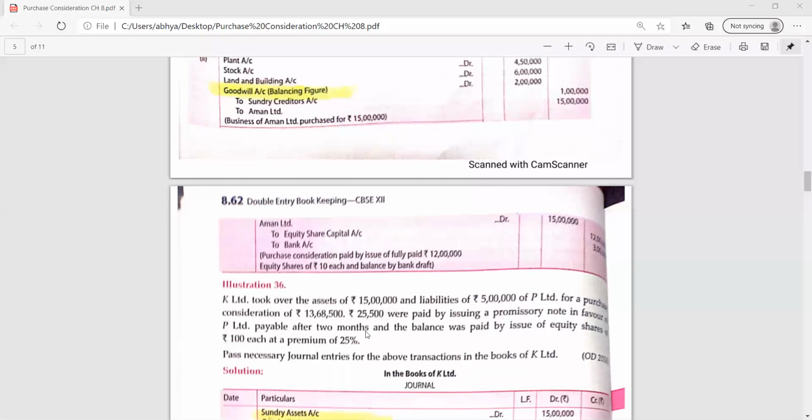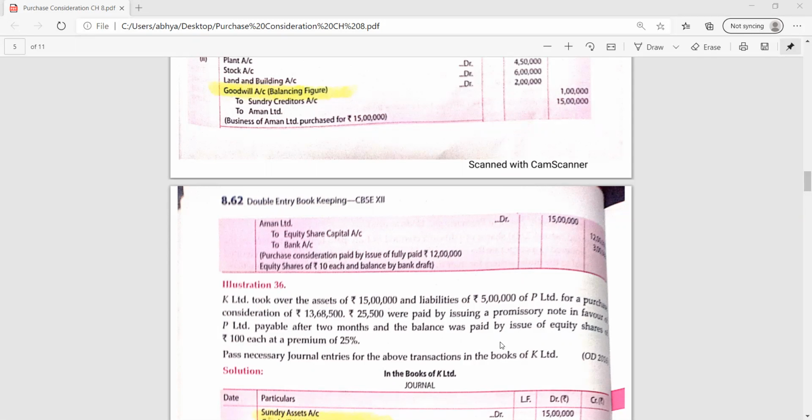You have already studied the difference between the bills of exchange and promissory note in 11th class, and all the treatment will remain the same. There will be no effect on treatment. All the journal entries will remain the same, which earlier we were passing for bills of exchange. So the maturity period is 2 months. It is of no use here. You need not consider the 2 months, because it will be considered only when we will be paying the amount of the promissory note. Right now we are just accepting the promissory note.